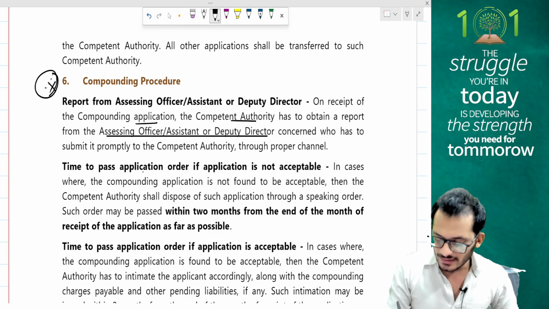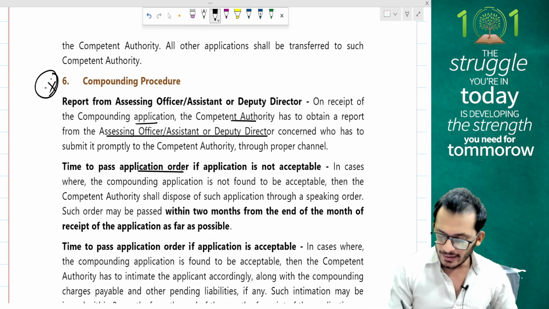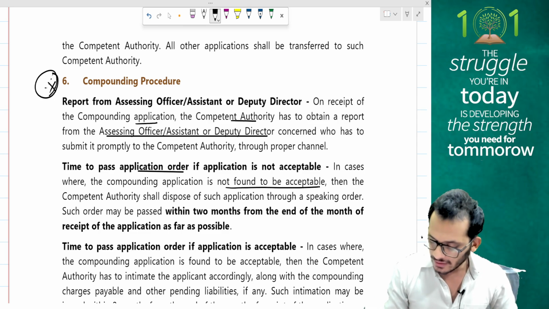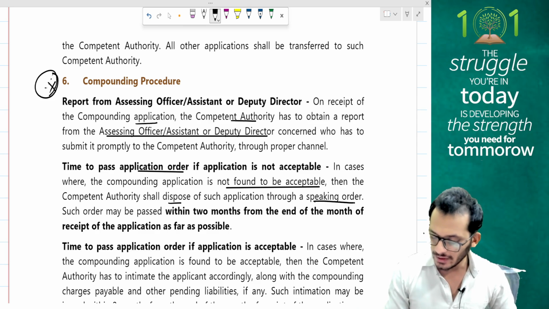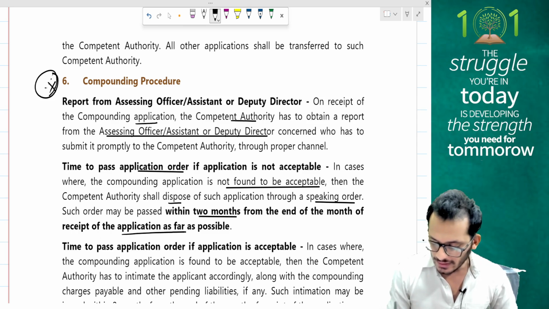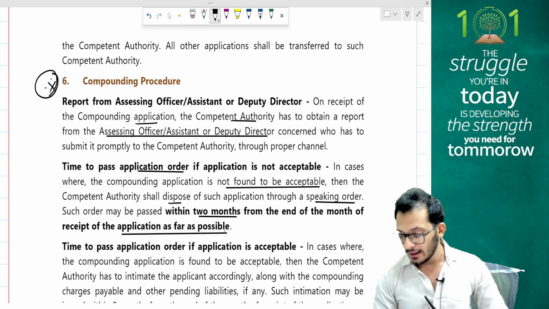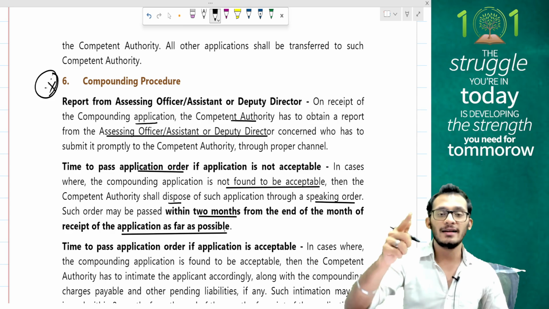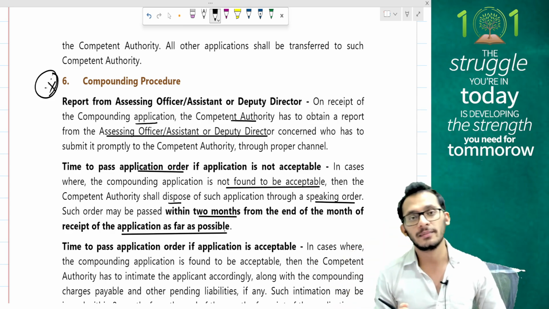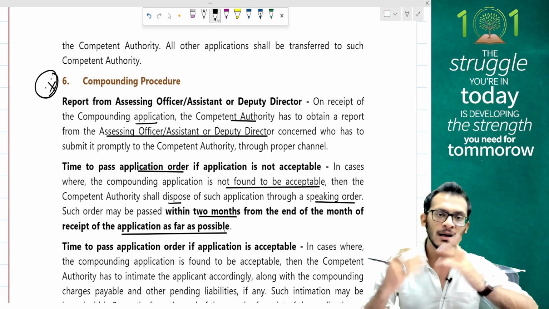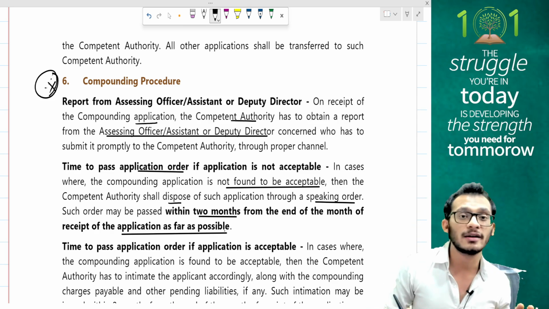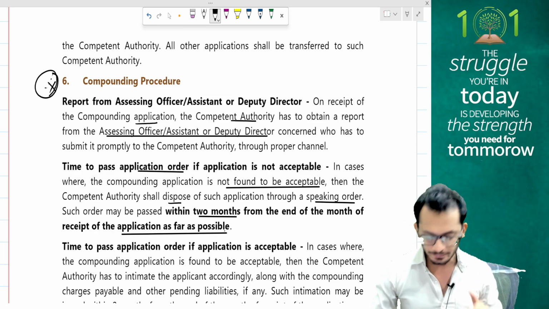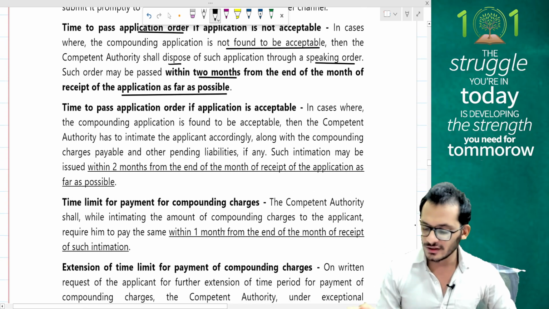Second, time limit to pass the order if the application is not acceptable. In case where the compounding application is not found to be acceptable, then the competent authority shall dispose of such application through a speaking order, which has to be done within 2 months from the end of the month in which the application is made. So when you file the application, the officer has to look into it, and the officer has to come and say, yes, we are going forward to the compounding, or no, we are not going forward to the compounding because of so and so reasons. So the speaking order has to be passed within 2 months from the end of the month.